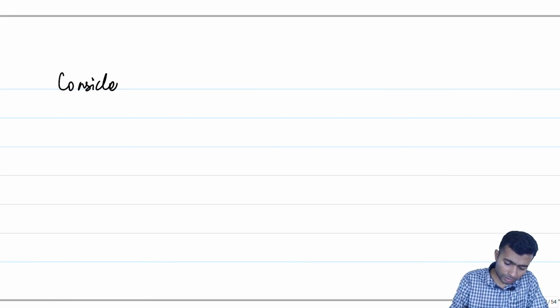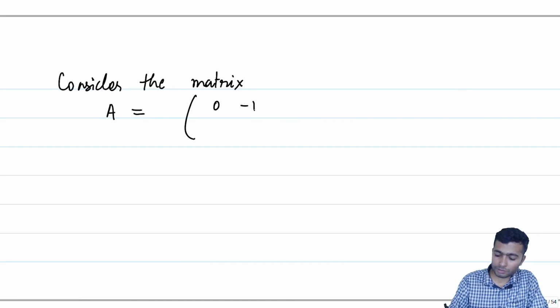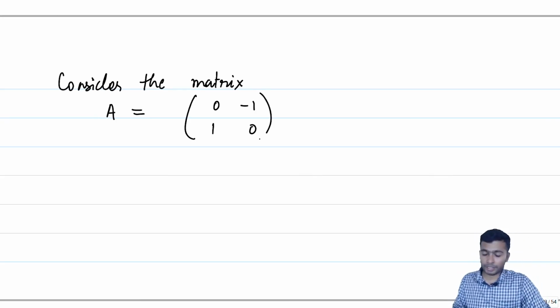For example, let us consider this particular case. Consider the matrix or the linear transformation corresponding to the matrix A, which is given by, say, 0, minus 1, 1, 0. This is in some sense rotation by 90 degrees.